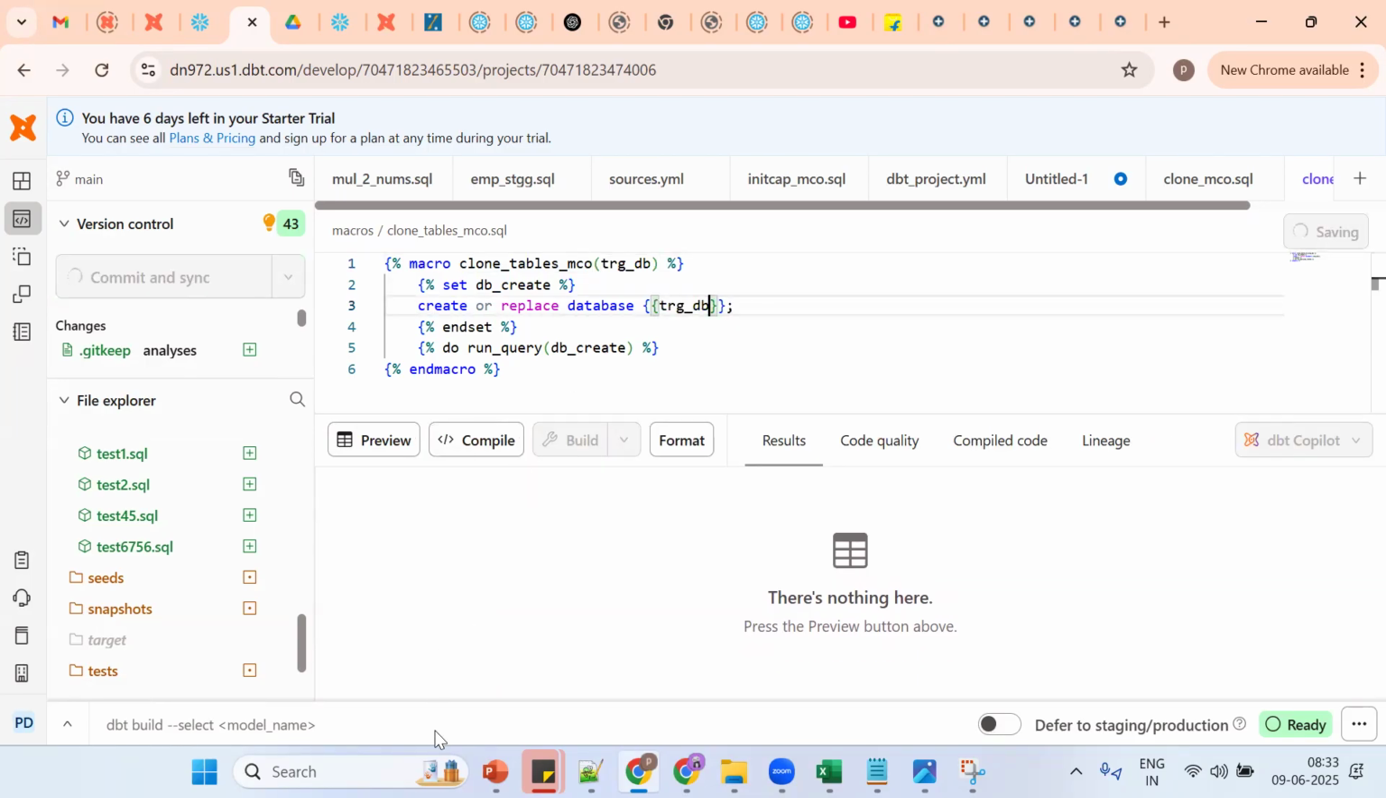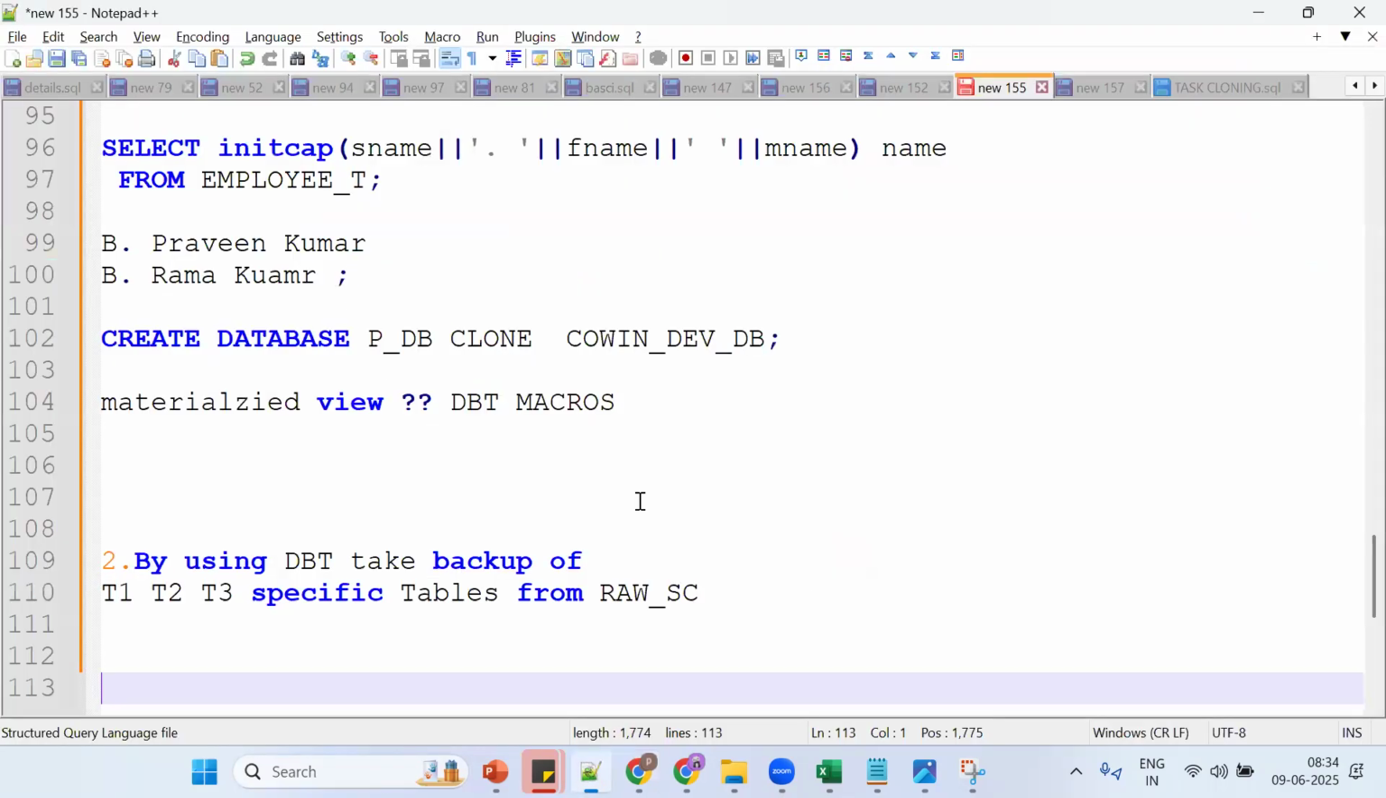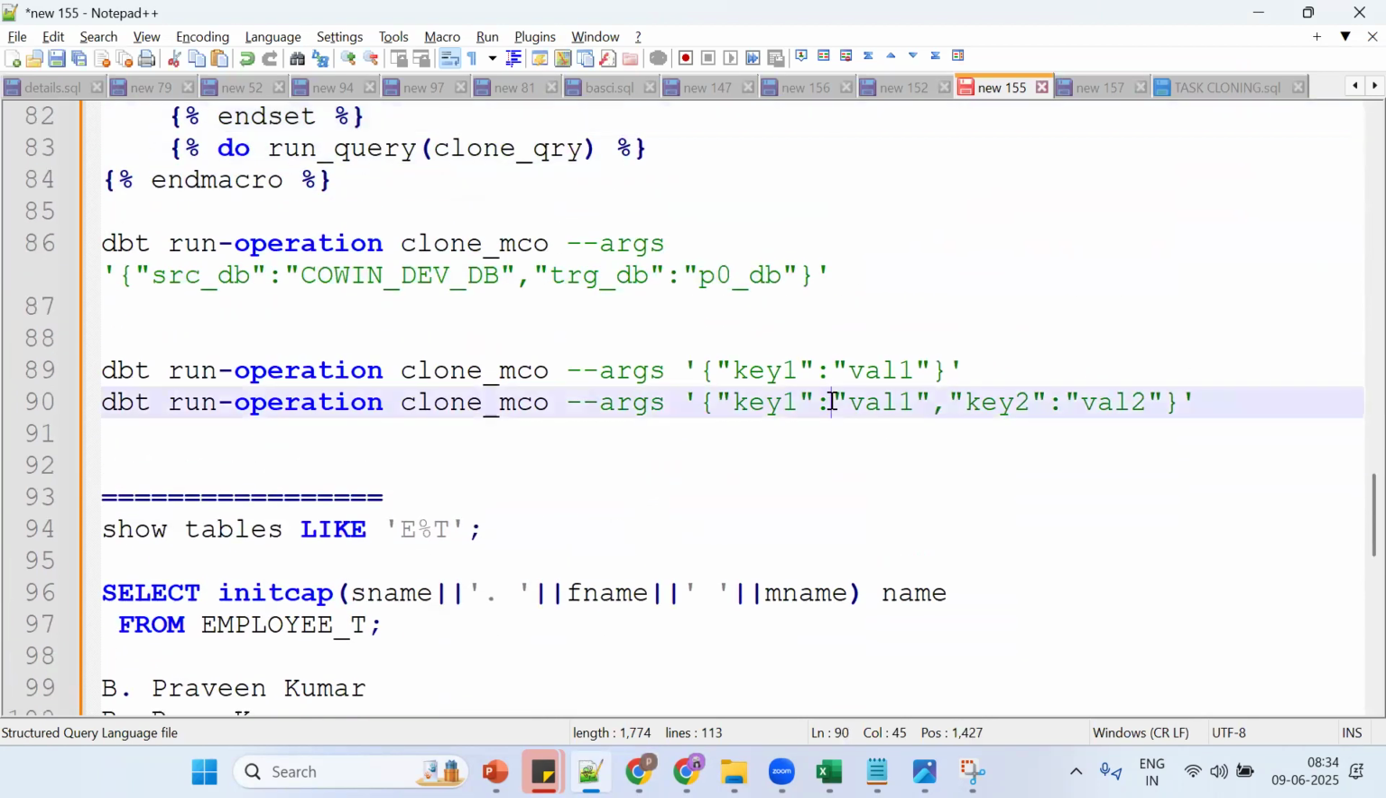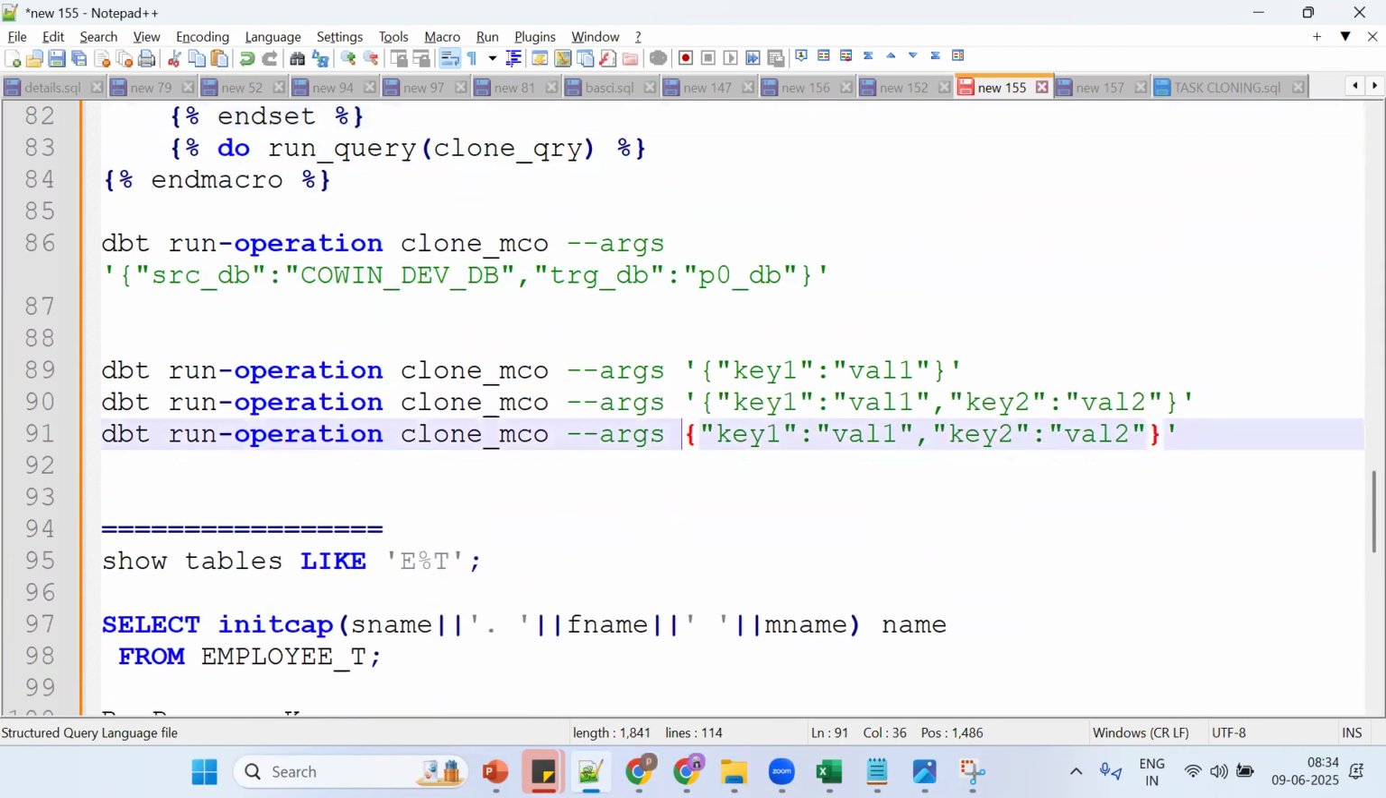Now how to run when you have arguments? Tell me, hyphen args, arguments. We can put single quotes or double quotes, anything is fine. Suppose I'm putting double quotes, then inside we should put single quotes, and vice versa. See what happened. We can put it like this, or we can put double quotes; inside double quotes we should put single quotes. This is the logic.